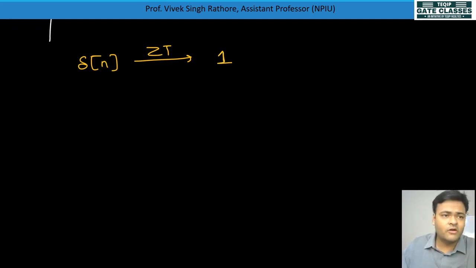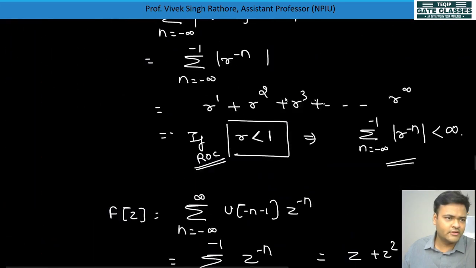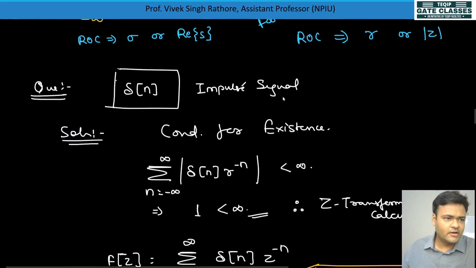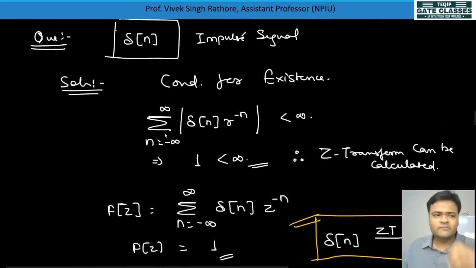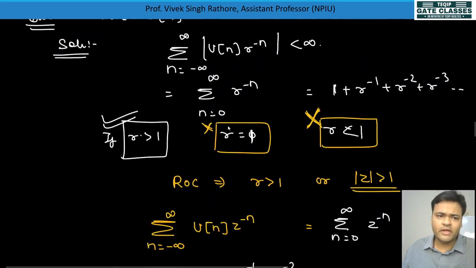And for mod Z, every value of r. I'll show you the question. We have seen the delta of n value here. Delta of n, this value was coming 1, which is less than infinite. So for every value of r, let's suppose r is less than 1, r is equal to 1, r is greater than 1, this value will come only 1, and it will be absolutely integrable. So for every value of r, the Z transform can be calculated.